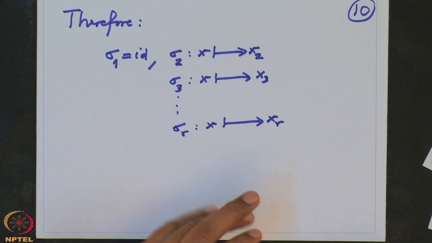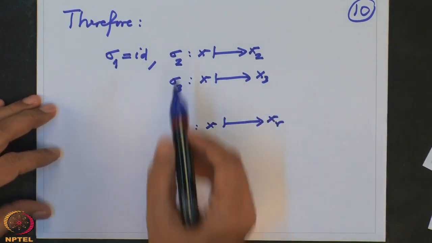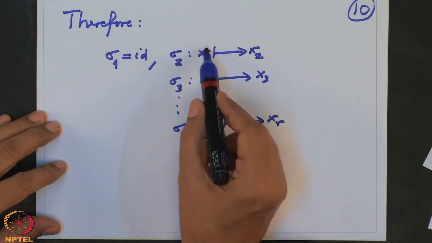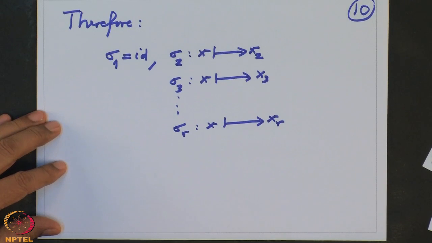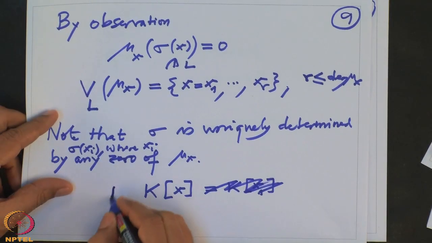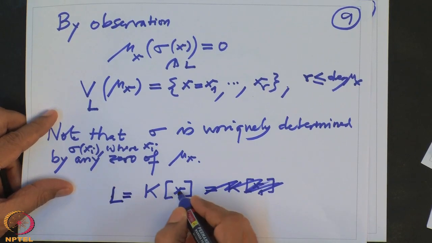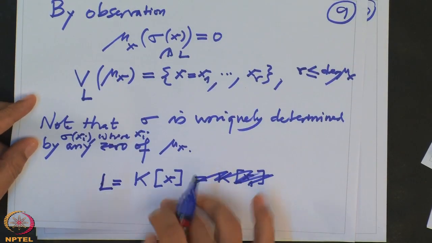And I don't need this equality also, because all that I need is that these are uniquely determined by their values on x only, simply because L is kx. If I know the value of any automorphism on x, then I know the whole automorphism, because this algebra L is generated by x.